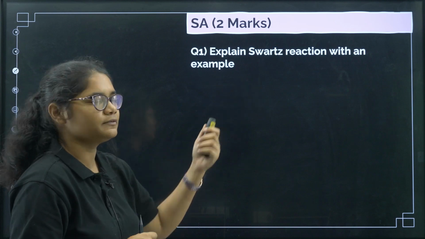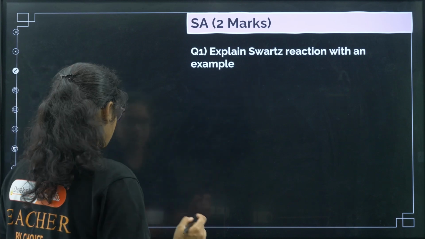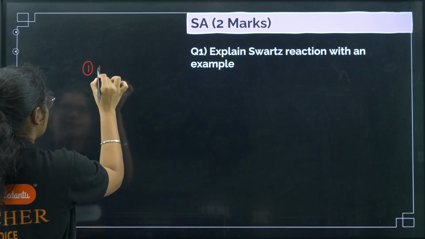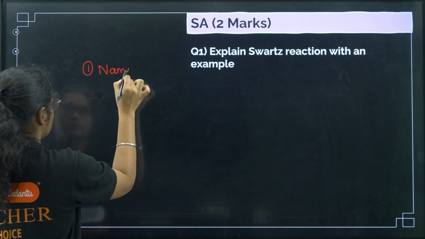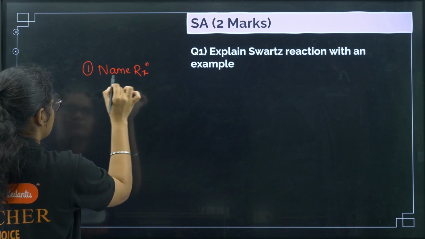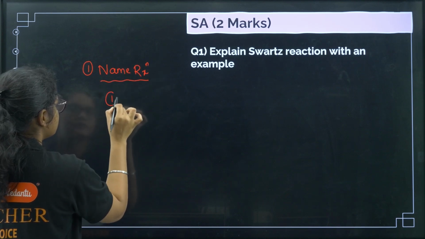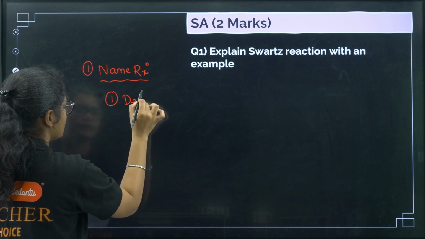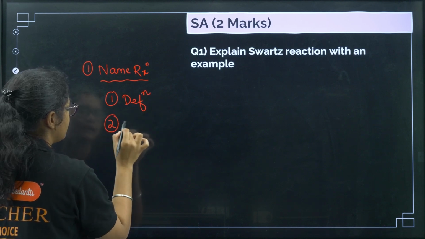Explain Schwartz reaction with an example. So here I'll tell you one format. Whenever a name reaction is asked, first you need to write the definition, second you need to write an example.